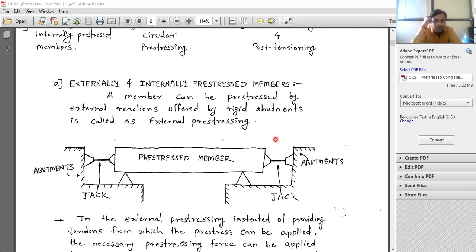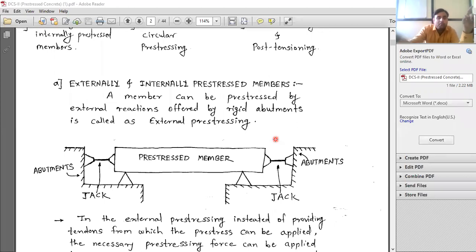What is the exact difference between these? That I am going to tell you. See, basic difference, एकच डिफरन्स सांगतो, नीट लक्षात ठेवा. फक्त सेंटेन्सेस लिहिलेले आहेत. Just remember the basic difference. Whenever we talk about the externally pre-stressed members, the member is already casted. Okay, listen carefully. Member is already casted, reinforcement is already provided, a member is there in front of you.